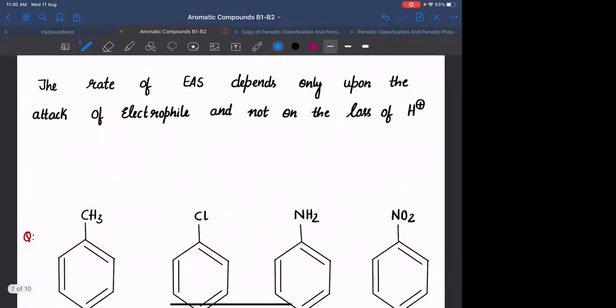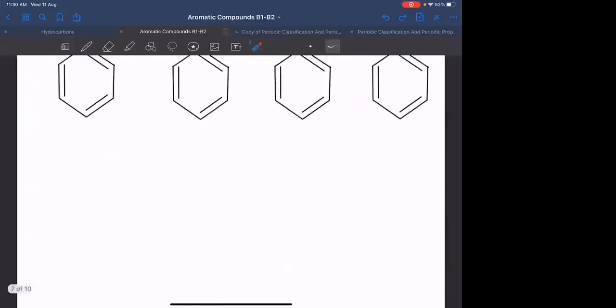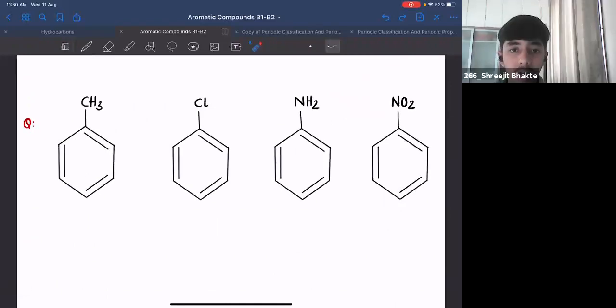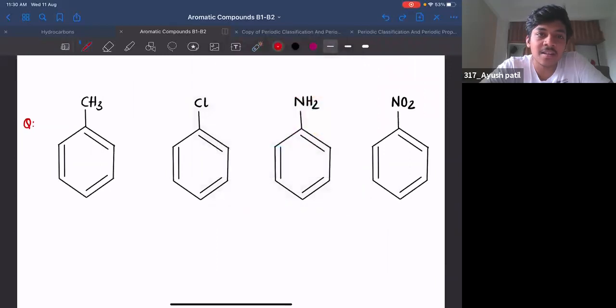Okay, यहाँ पे और एक statement लिखा है आपके लिए. The rate of EAS depends only on the attack of electrophile, but not on the loss of H positive, because loss of H positive is not the rate determining step. Solve this question again. You need to tell me the order of reactivity. NO2, Cl, CH3, NH2.